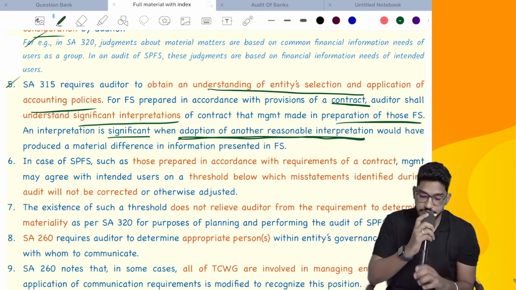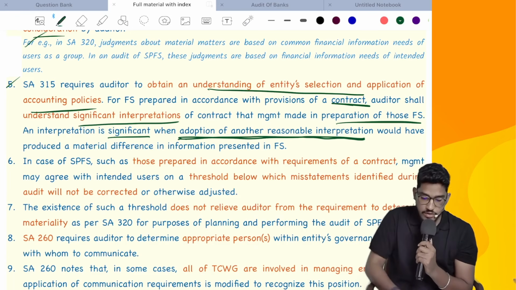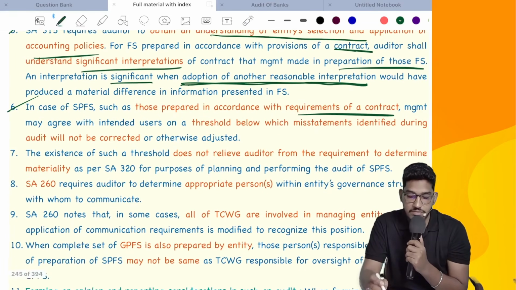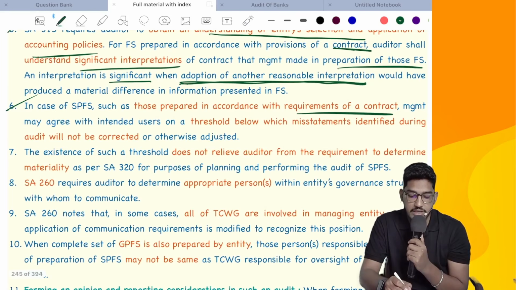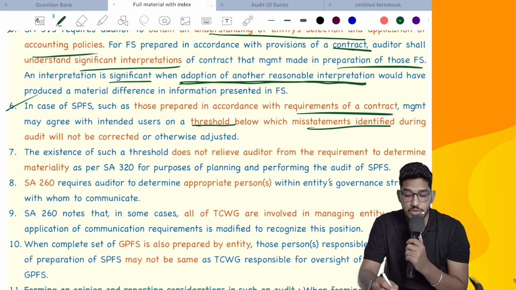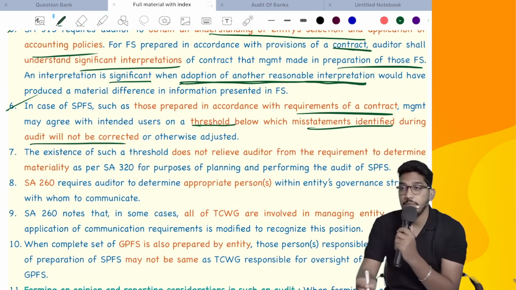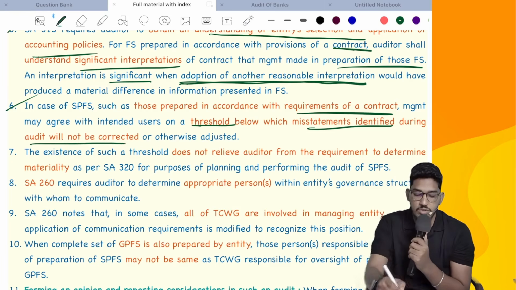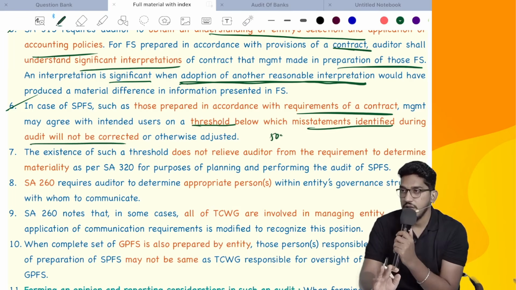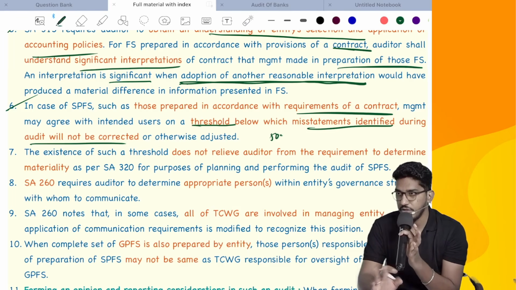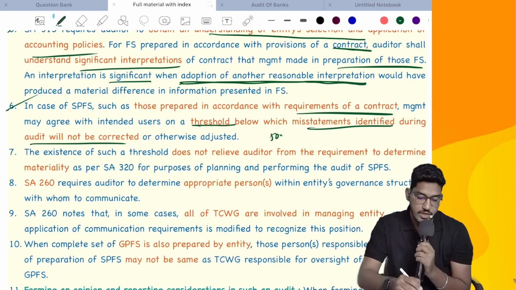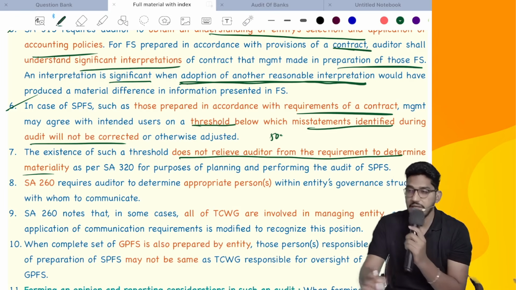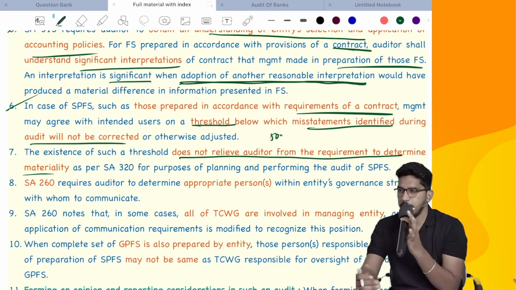Next, in case of special purpose financial statements such as those prepared in accordance with the requirements of a contract, management may agree with the intended users on a threshold below which misstatements identified during the audit will not be corrected. Sometimes they will give instructions: you need not worry about the misstatements which are below 5,000, we don't want you to correct it. If at all you find it, then we will follow that. The existence of such a threshold does not relieve the auditor from the requirements to determine materiality. So management will set the limit, pay attention to that.